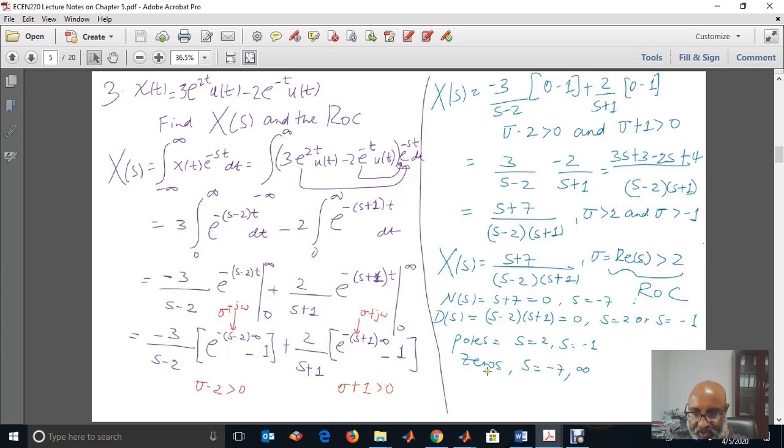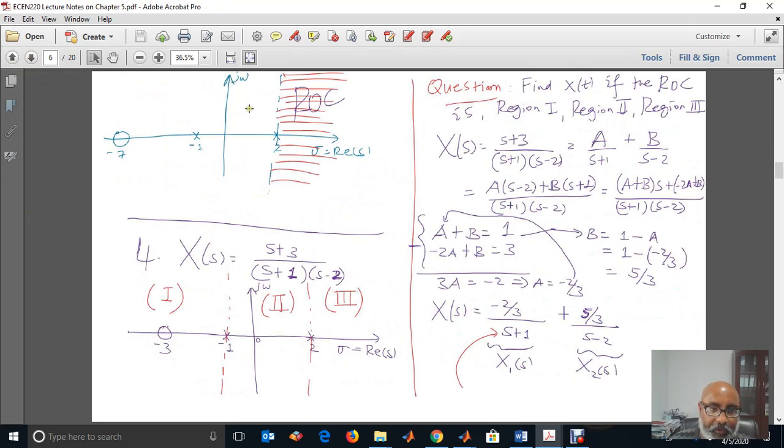So the zeros are s equal to -7 and one at infinity, because the degree of the denominator is 2 and the degree of the numerator is 1. So we will have one zero at s equal to infinity. And the poles are s equal to 2 and s equal to -1. In general, the number of poles is equal to the number of zeros.